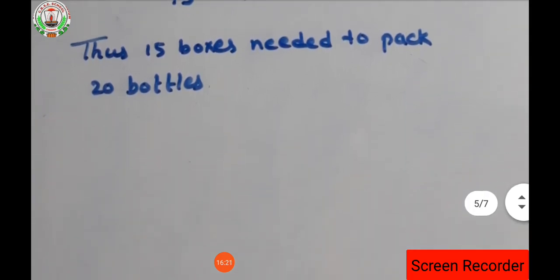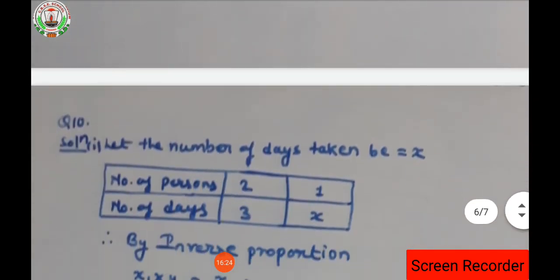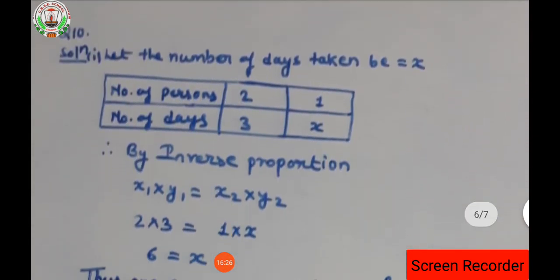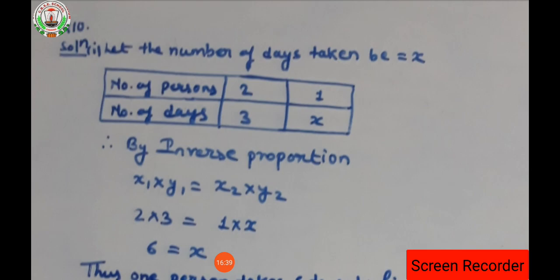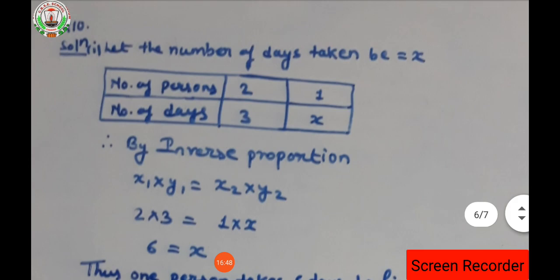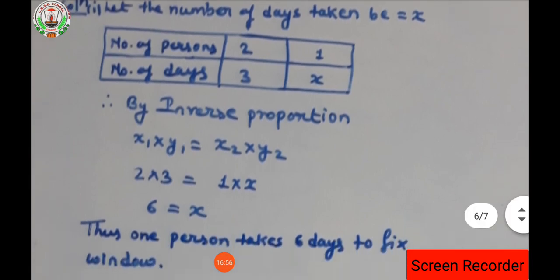Okay. Now let's see the next question, that is question number 10. In question number 10, it is said, let the number of days taken be x. So the number of persons is 2 and the number of days required by 2 persons is 3. So if the number of persons is 1, how many days will be required? Here again the x value decreases and the y value increases. That means it is a question of inverse proportion, isn't it?